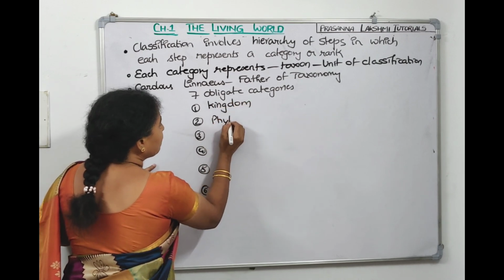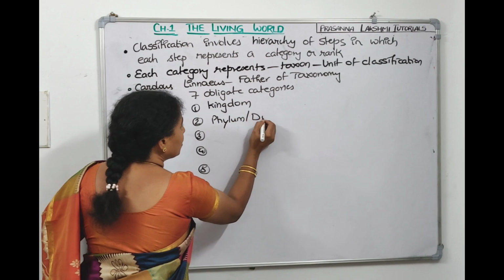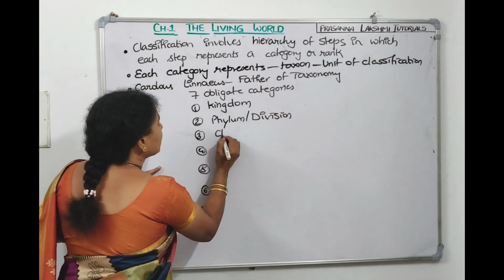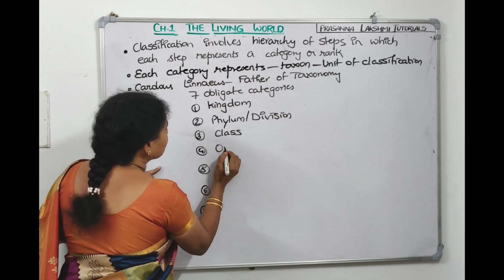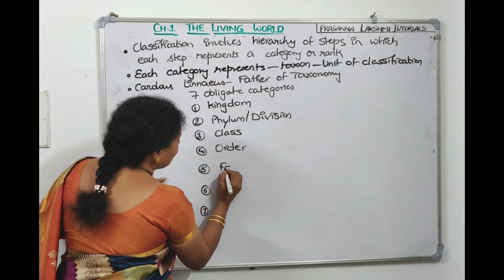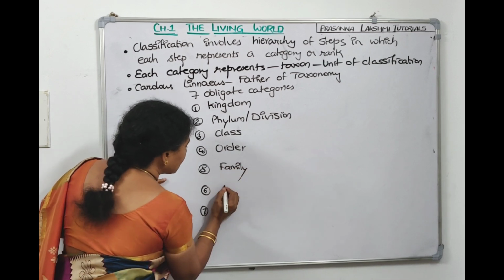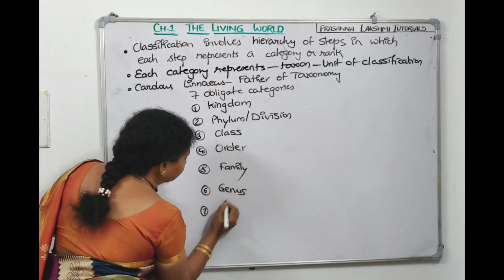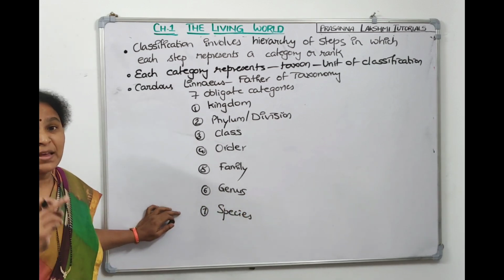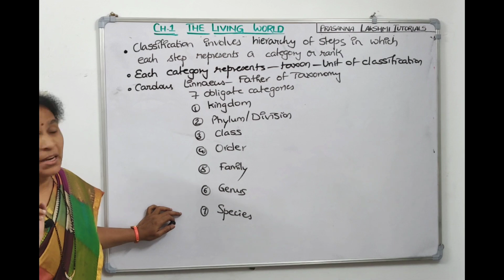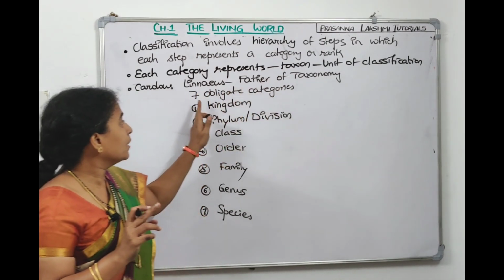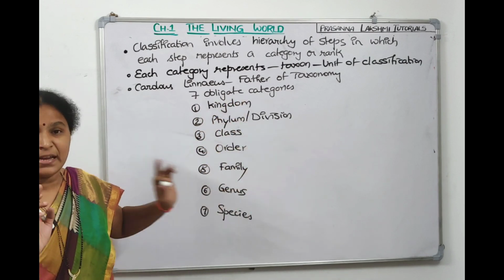Next one can be phylum or division. The word phylum we use for animals, the word division we use for plants. The third one is class. Next one is order. Next, family, then genus and species. If we count, there are 7. So 7 taxonomic categories have been introduced by Linnaeus.